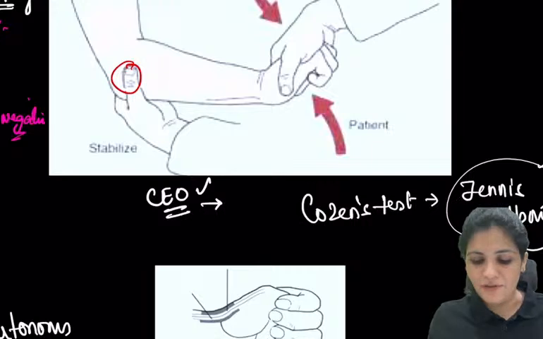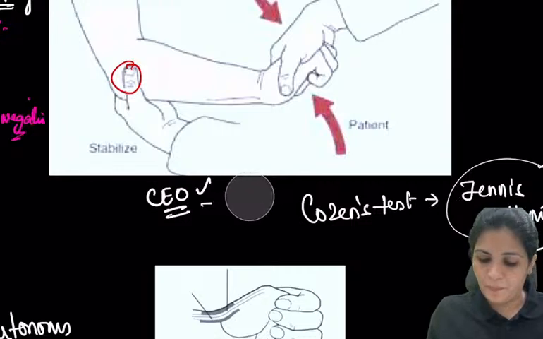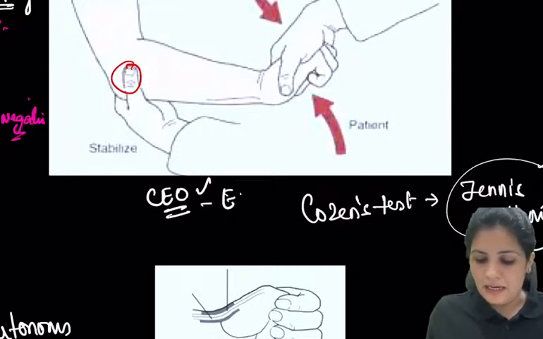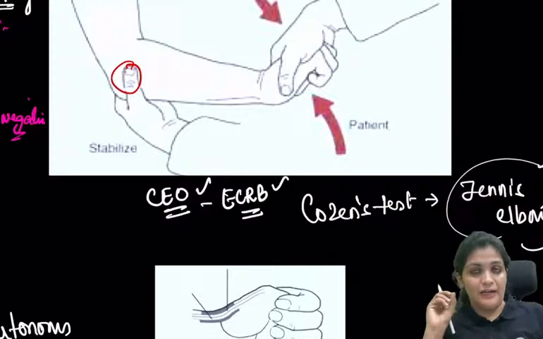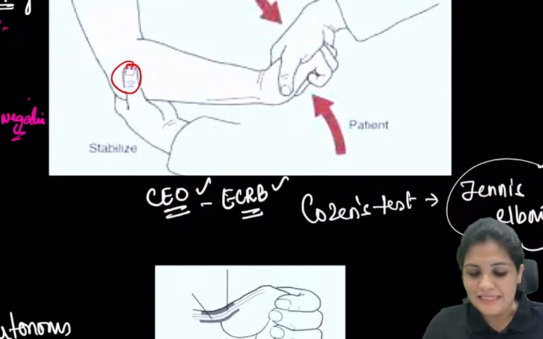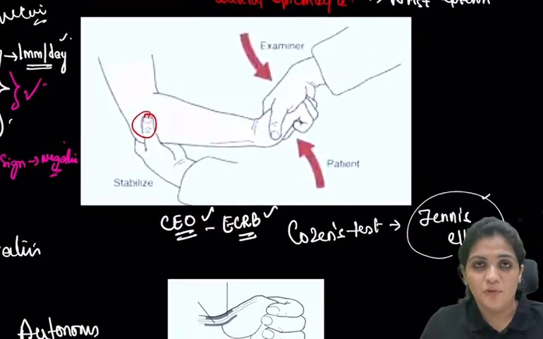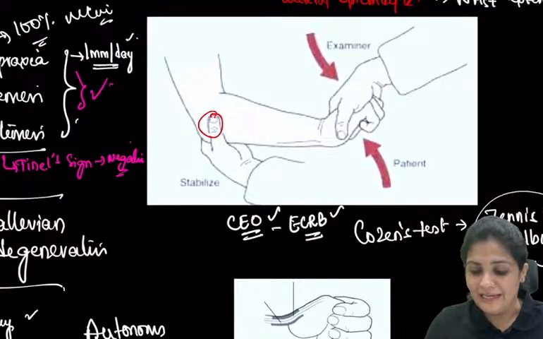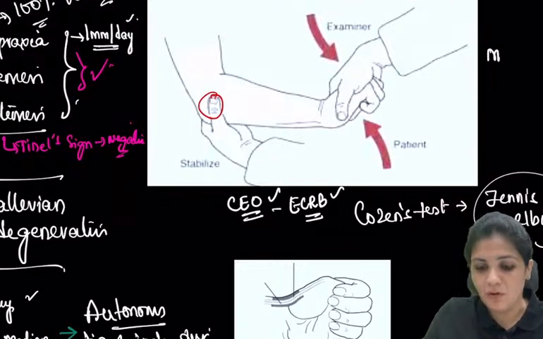Whenever there is inflammation of this epicondyle, it usually irritates the extensor carpi radialis brevis. This particular tendon gets irritated, and this is your tennis elbow, that is lateral epicondylitis. Similarly, what is medial epicondylitis?